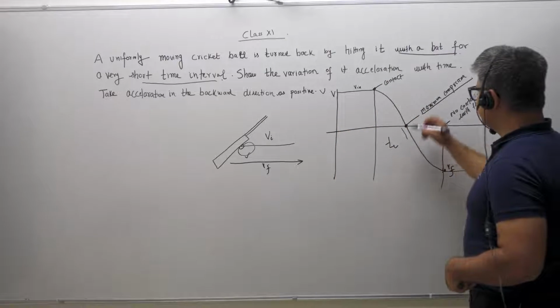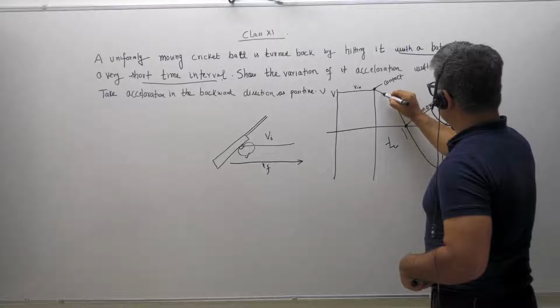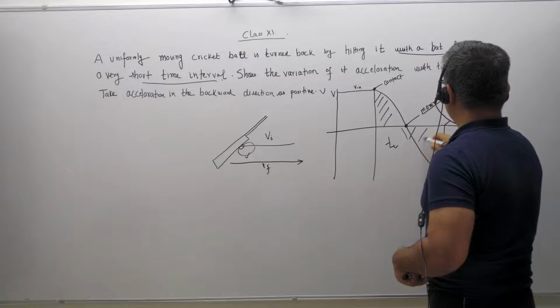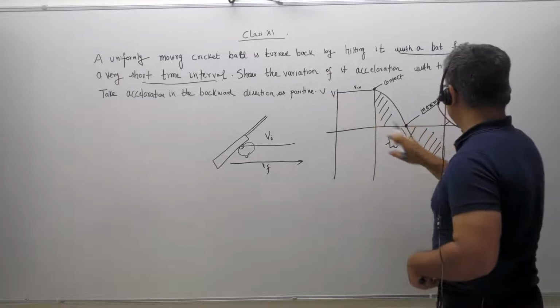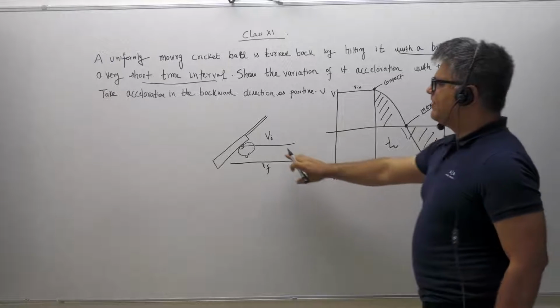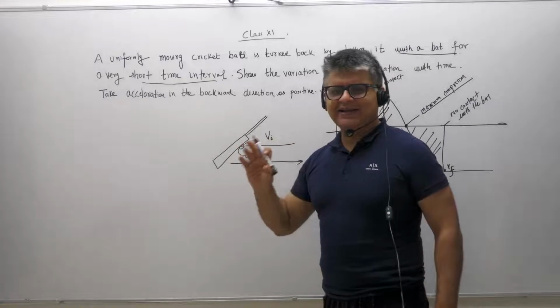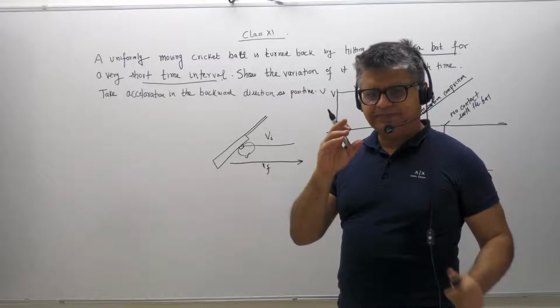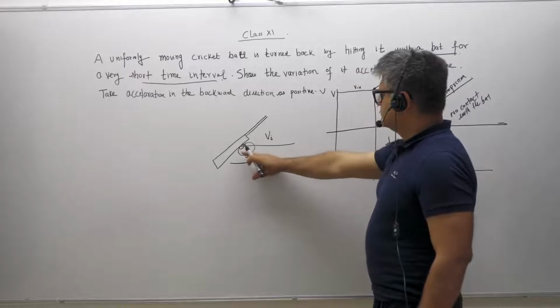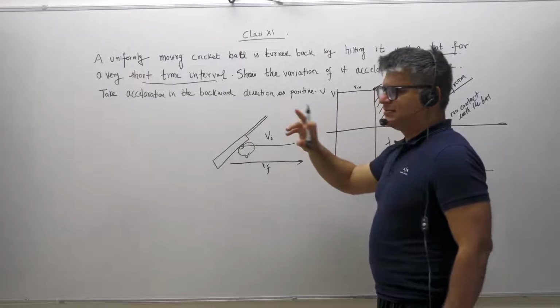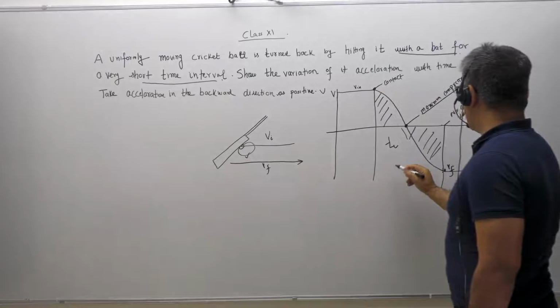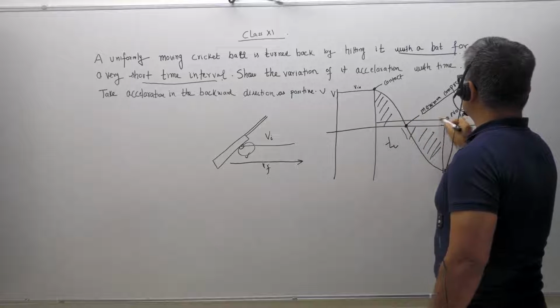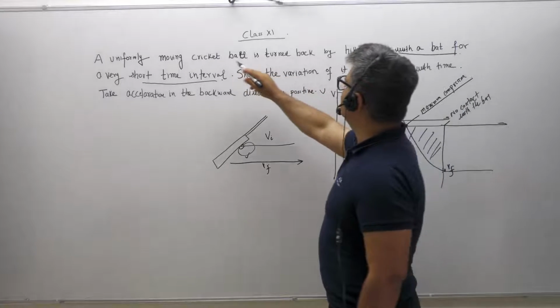This particular situation is the velocity versus time perspective of what exactly is happening to the ball when it touches the bat, and it turns back. So this is the short time interval which is referred to in the question.